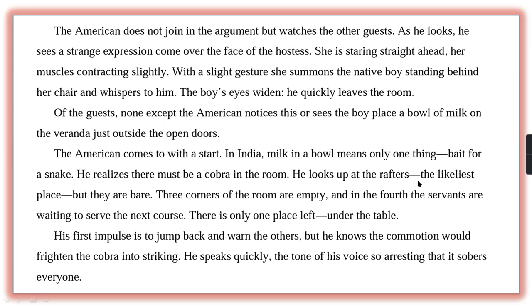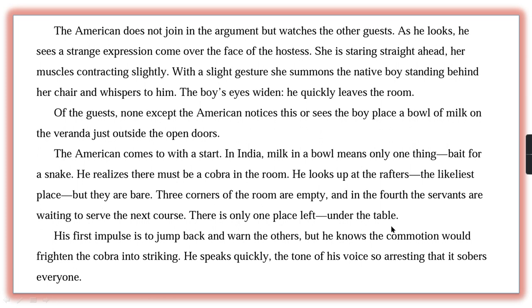He looks up at the rafters. So he looked up, and on the supporting logs for the roof, they are called rafters, he looked there, but nothing is there. The likeliest place, but they are bare. Bare means nothing is there. Three corners of the room are empty. So three corners of the room he had observed, those are empty. And in the fourth, the servants are waiting to serve the next course. So on the fourth side, the servants are waiting, and they want to serve the next round. There is only one place left under the table.